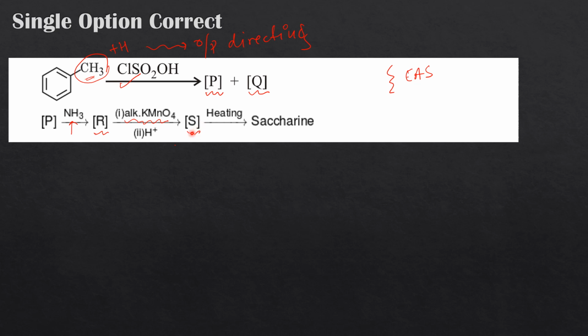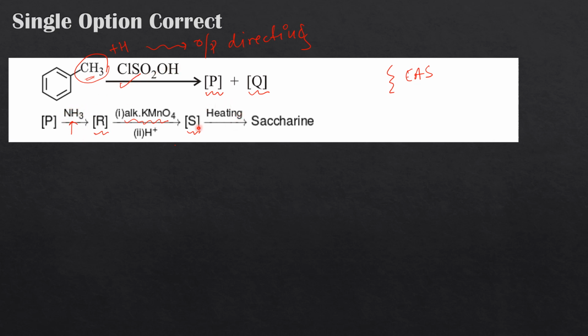We'll be doing that in a moment. Then this compound S has one carboxylic acid group, and compound R must have one sulfonamide group, that is SO2NH2. This compound P has SO3H or SO2Cl present, which we can discover in a moment. So compound R has one SO2NH2 group and one CH3 present, that's for sure. And compound S now has two things: one carboxylic acid group coming from here and one SO2NH2 group coming from the reaction with ammonia.